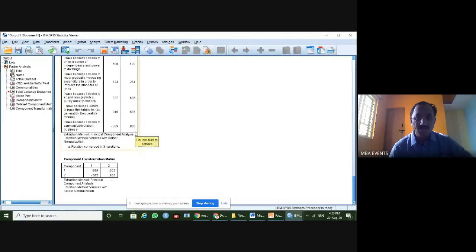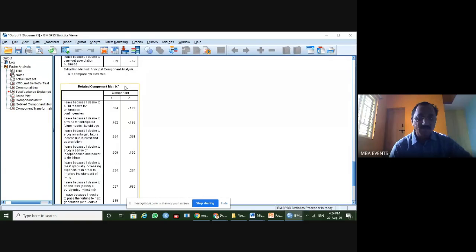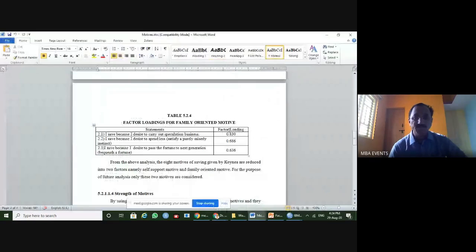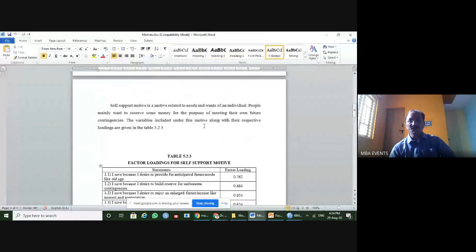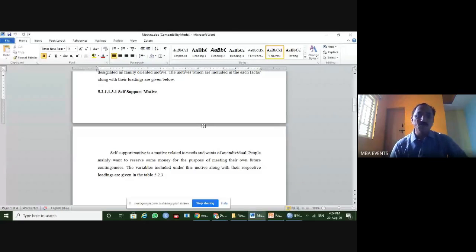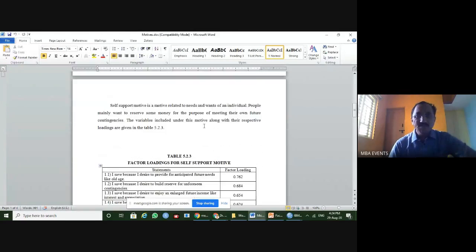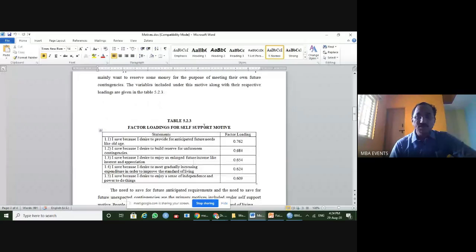These three appeared because of the rotated component matrix, all done through SPSS. The remaining six talk about the self-support motive. So two new names were given for the motives out of 8 items.